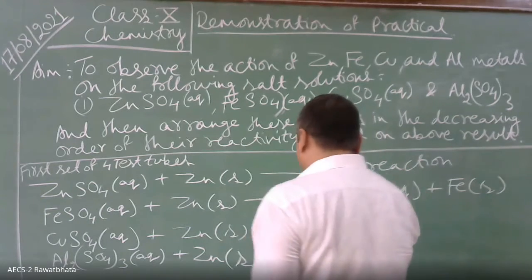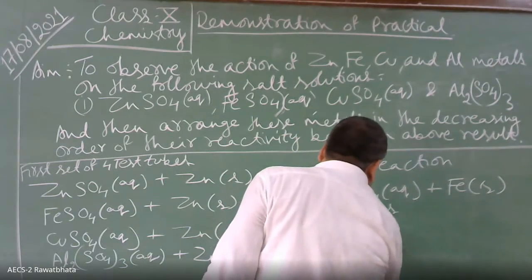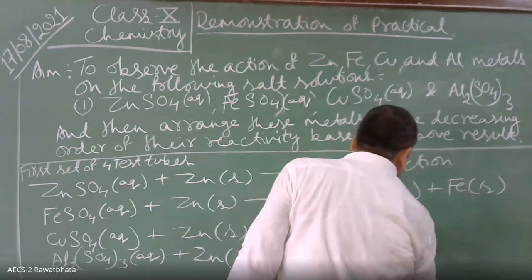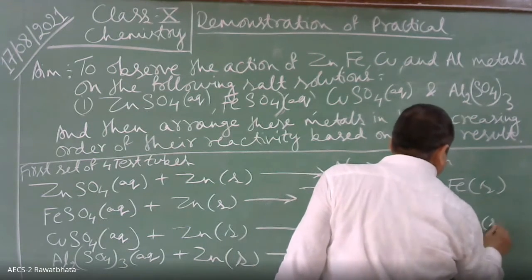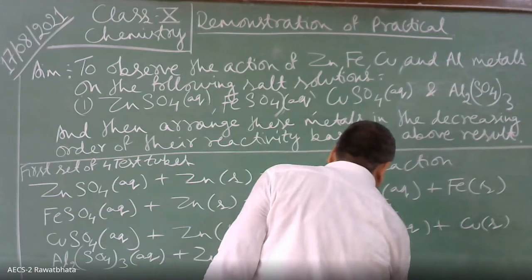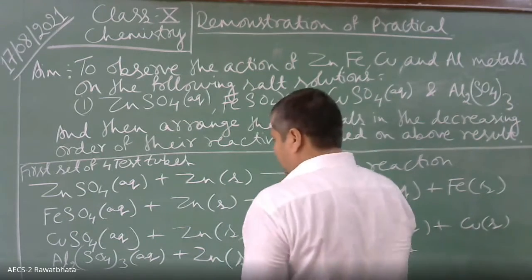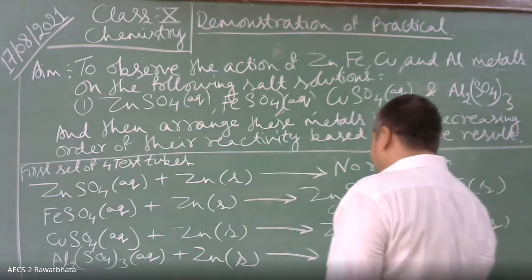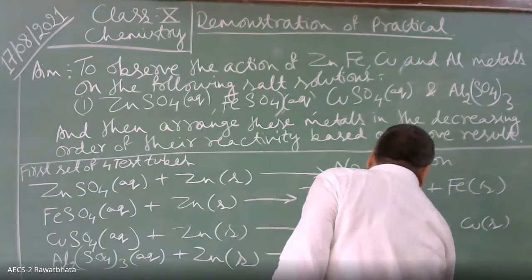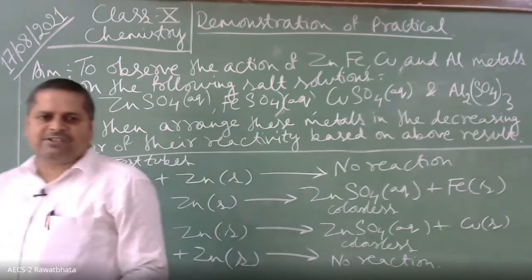Then copper sulfate plus zinc gives zinc sulfate aqueous plus copper solid. This is also colorless. Aluminum sulfate plus zinc, will there be any reaction? No reaction. Very good. Please note down, children.